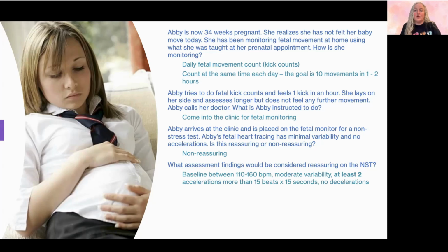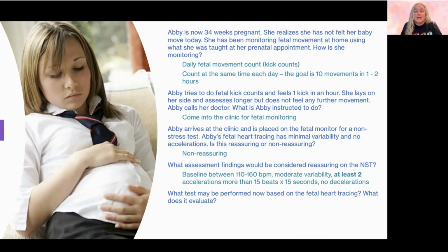So what we would want for a reassuring tracing is a baseline between 110 and 160 beats per minute, moderate variability where the squiggly line is between 5 and 25 beats of variation, and at least 2 accelerations in that 20-minute tracing, so that it goes up by at least 15 beats, it can be more, and lasts at least 15 seconds. And then we shouldn't see any decelerations in the heart rate. These are the things that are considered reassuring for the non-stress test. Abby's baby doesn't have that.